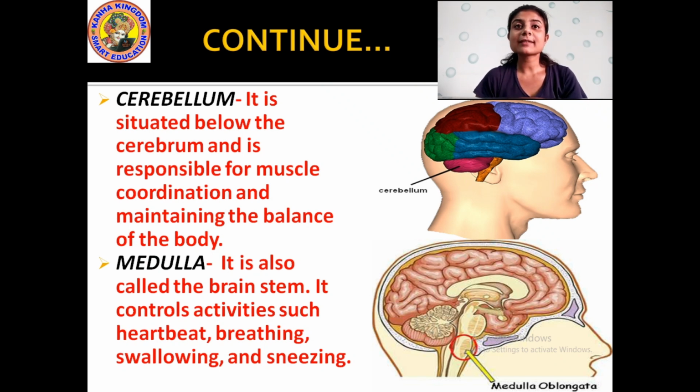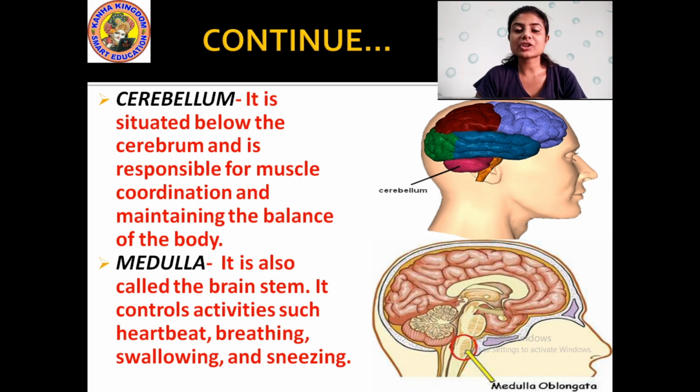Then the next one is medulla or medulla oblongata. You can also call it medulla or medulla oblongata. It is also called the brain stem. This medulla is called the brain stem, as I told you, it is a pipe-like structure that leads to the neck portion. Okay. It controls activities such as heartbeat, breathing, swallowing and sneezing.